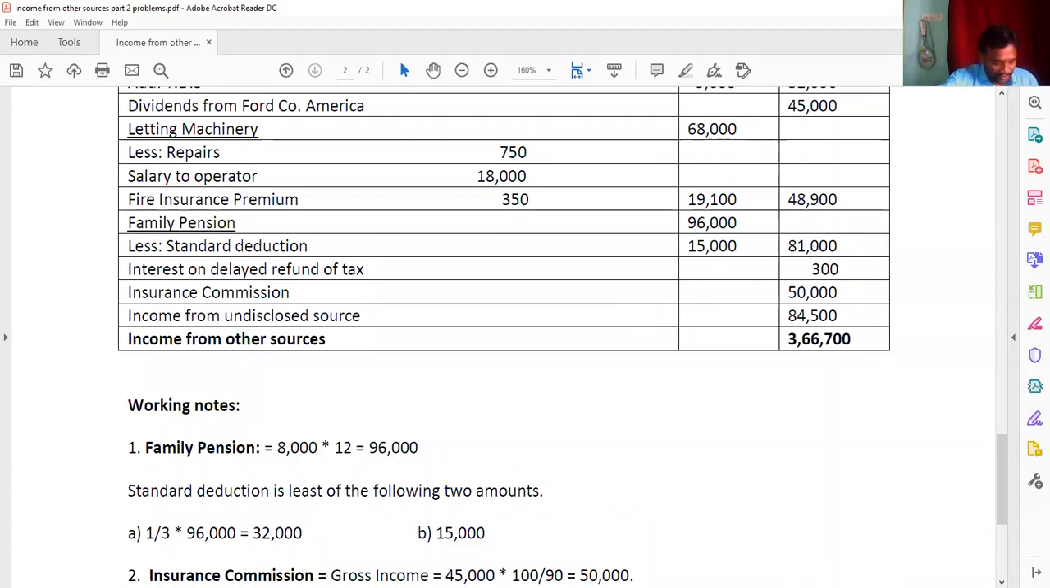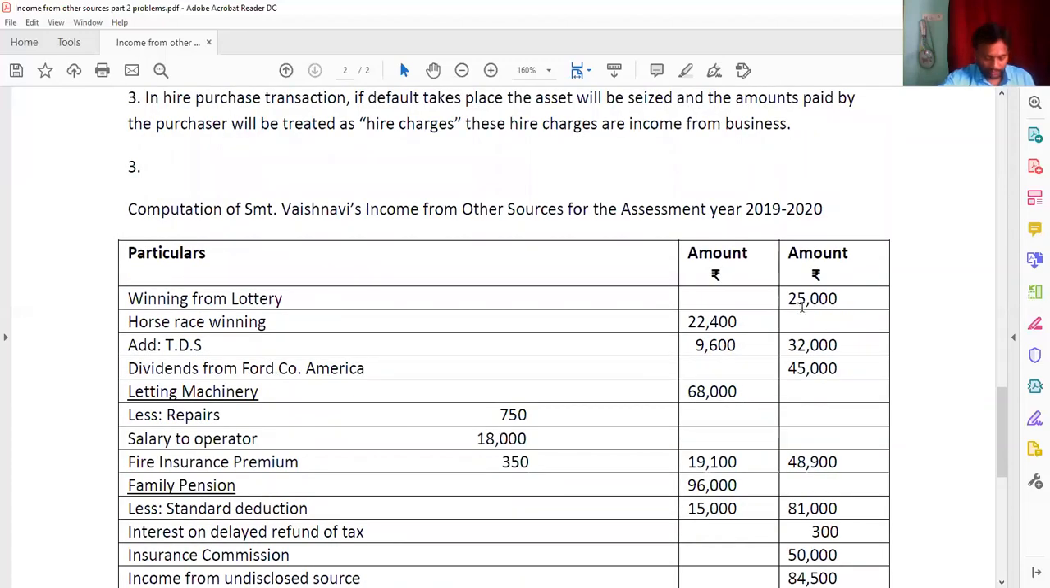And next, the refund of income tax, including the interest on delay, the refund of 300 we are going to consider. Now look at here once. The winning from lottery, that is 25,000, you are going to write. And horse race 22,400, you need to add this TDS. Why? Because this will be taxable, and the total you are going to write is 32,000.